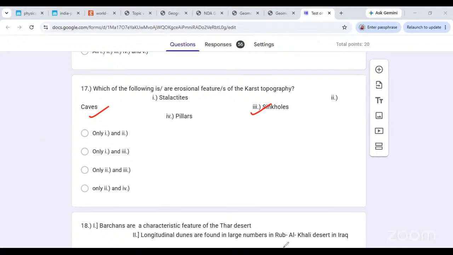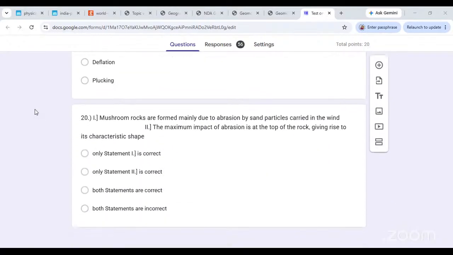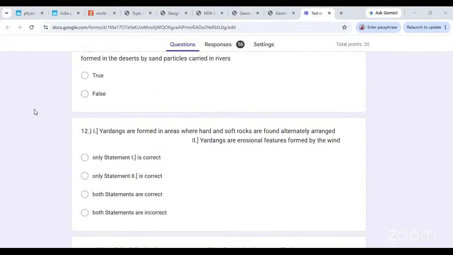Okay. So we are saying that caves and sinkholes are the erosional features, pillars and stalactites are the depositional features. Okay, so we'll go with 2 and 3. Do we have a 2 and 3? Yes, we have a 2 and 3. Okay, these are the erosional features. And then is the Barkans. We are not doing that. Ventifacts we have done. Mushroom rocks we are done. We are done with this.